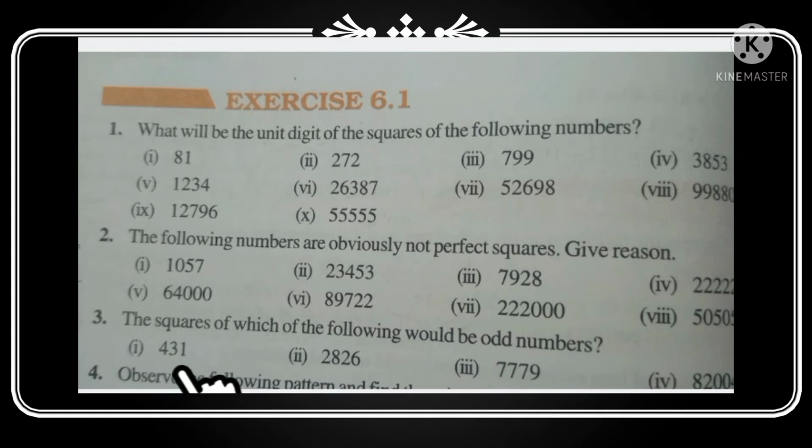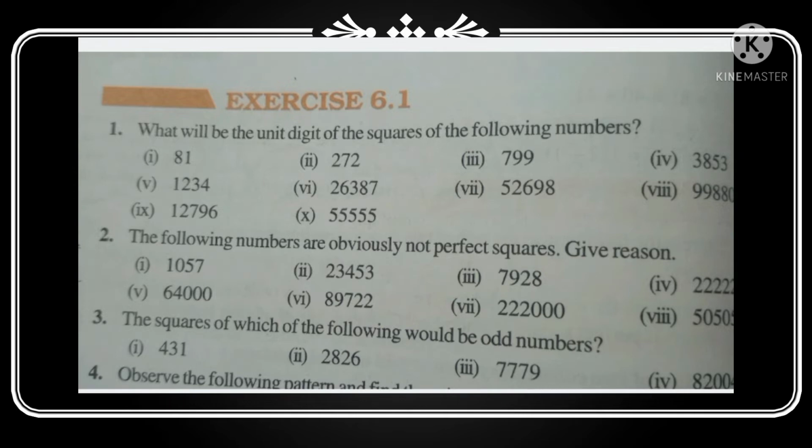Then, the squares of which of the following would be odd numbers? First one, 431. It's clearly ending with 1, so it is an odd number. 2826, it is not an odd number since the number is ending with a 6. The next one, 7779, the number ending with a 9, so its square also ending with a 9 and it's an odd number.